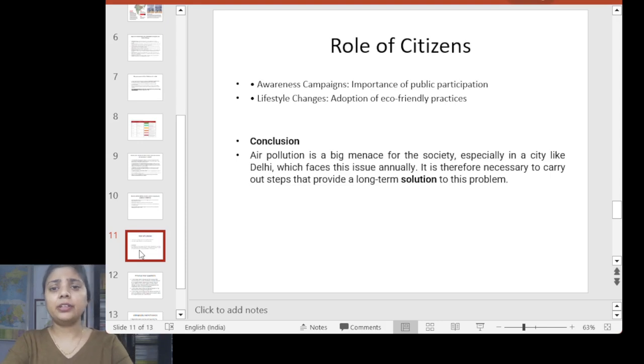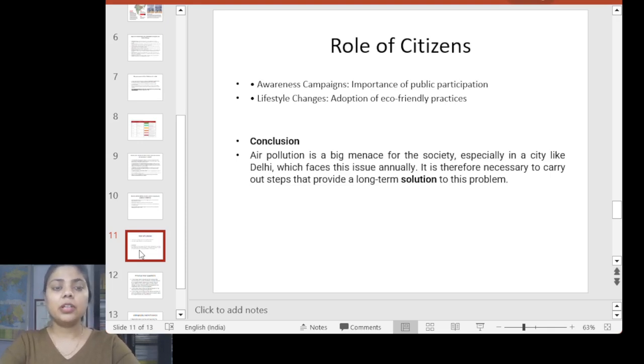Apart from that, I have written the conclusion here. Air pollution is a big menace of our society, especially in a city like Delhi, which faces this issue annually. As I already said, it is not something that happens for one year and won't happen again the next year. So we need not look at short-term solutions, rather we need to look at long-term solutions. That is very true.